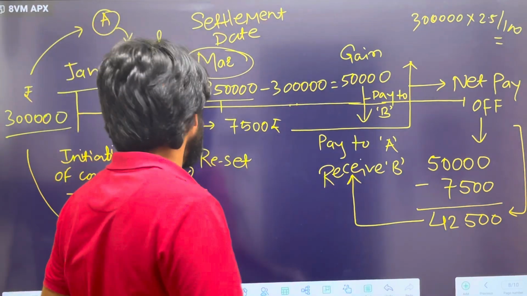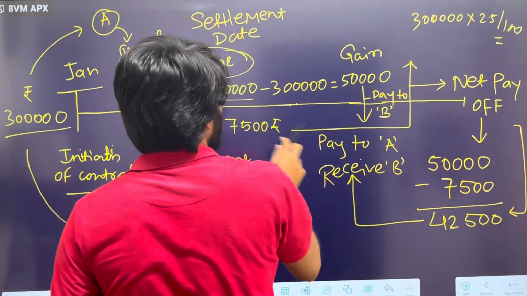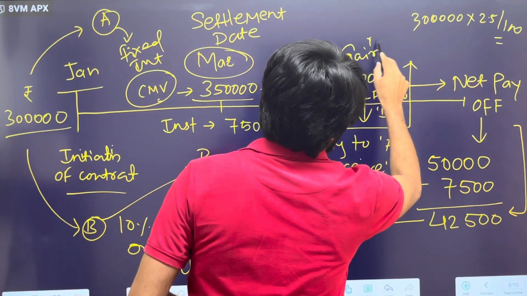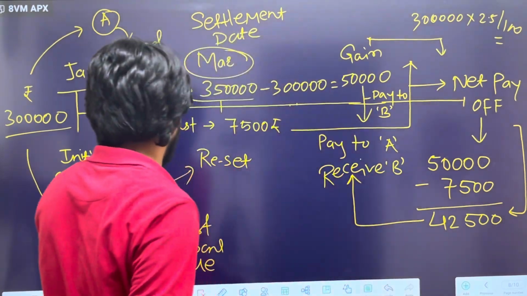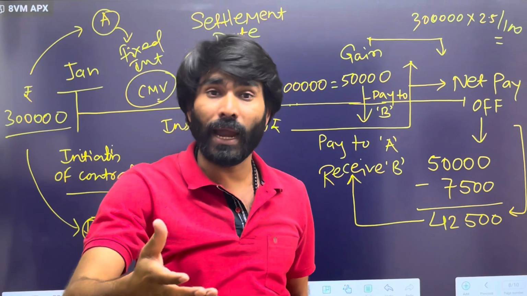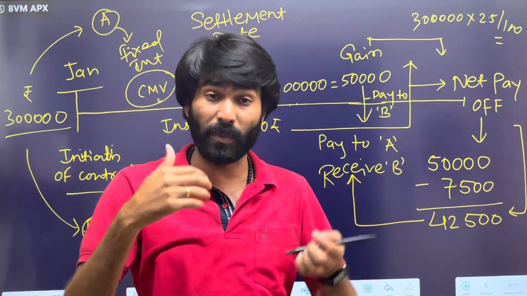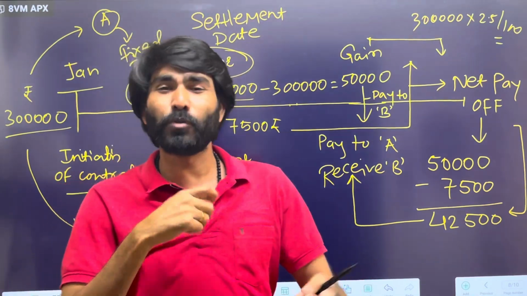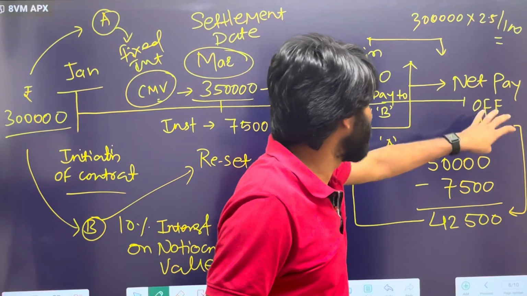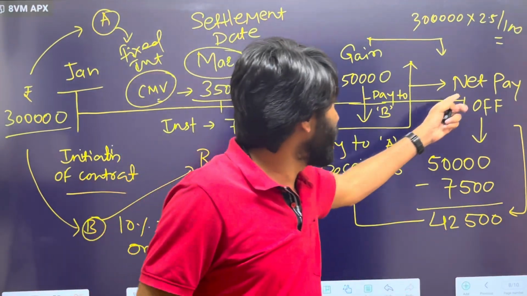So B will pay 7,500 to A, and A will pay the gain to B. But if A pays the entire gain to B and B pays the entire interest payment to A, it's a kind of duplication of transactions. So why don't you offset them and settle the transaction with a net payoff?